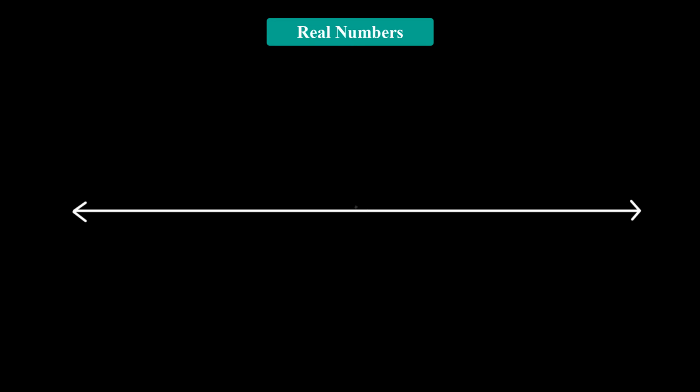We are going to divide this particular number line into 2 equal parts. Let's divide it in the middle, and in the middle we are going to call it 0. We are going to use the convention that to the left of 0 will be all negative numbers, to the right of 0 will be all positive numbers. So this 0 is a part of the collection of whole numbers.